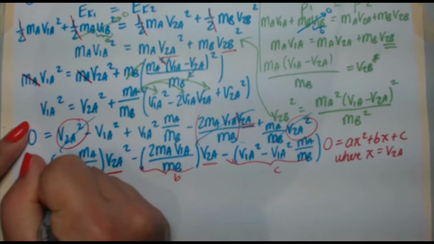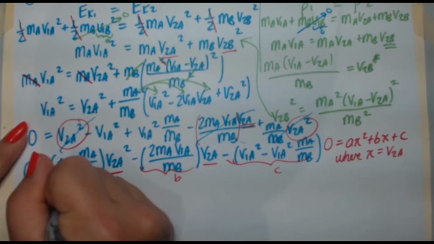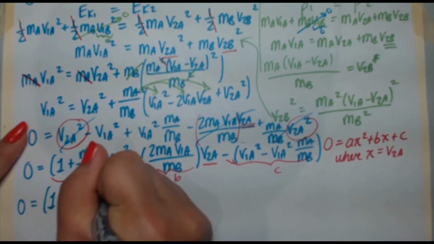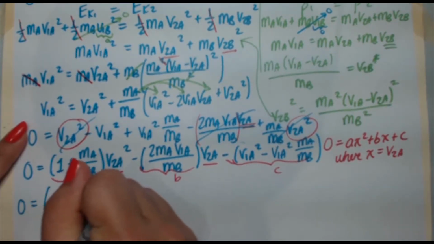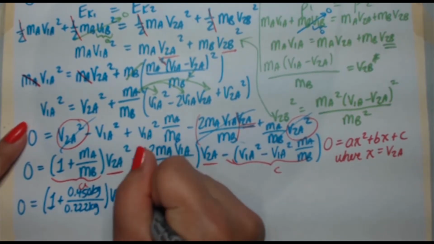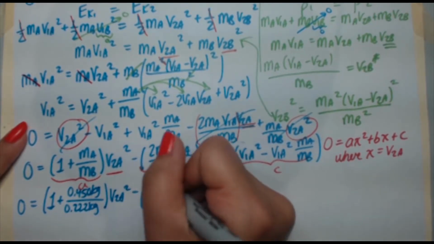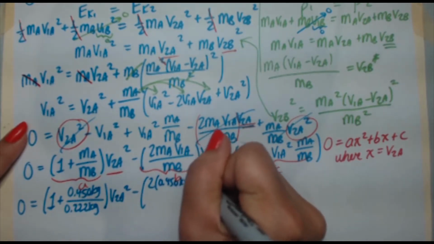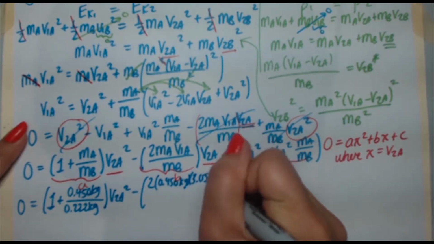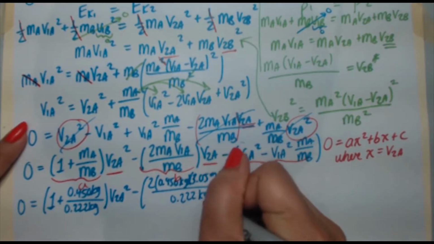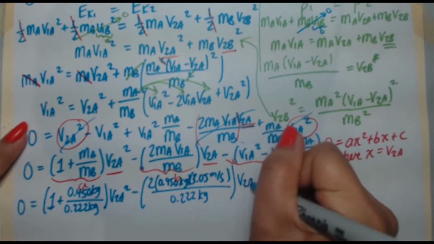So 0 equals bracket 1 plus 0.450 kilograms over 0.222 kilograms, v2a squared, minus 2 times mass A, 0.450 kilograms, times 3.05 meters per second, divided by 0.222 kilograms, and that's v2a.